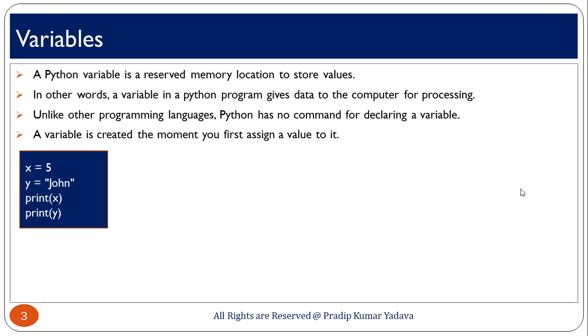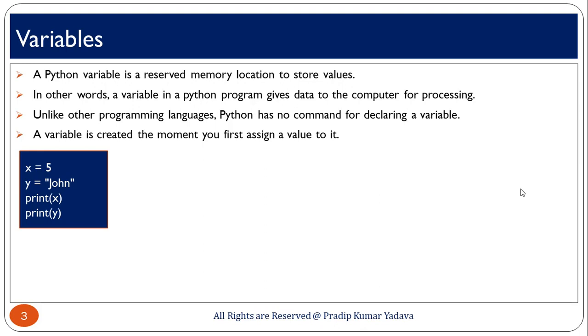When you write x equal to 5 it means x is a variable to which you have assigned 5, so here x equal to 5 is working as an integer variable. And in the second line you can see y equal to John, and we have passed the name John within double quotes, which means that is going to work as a string.